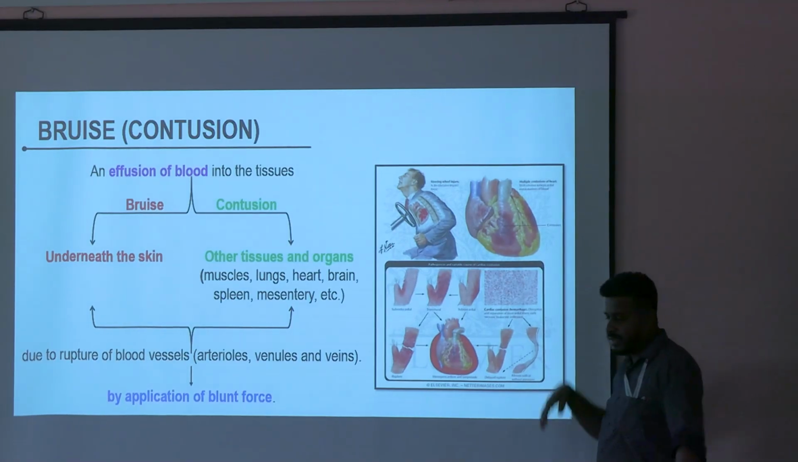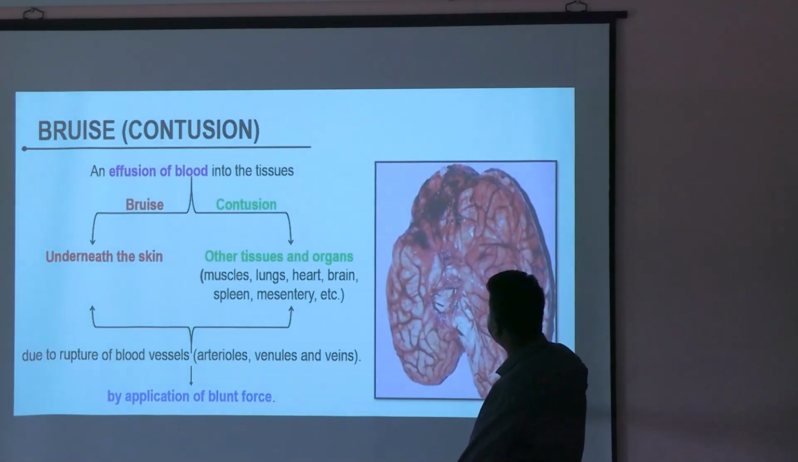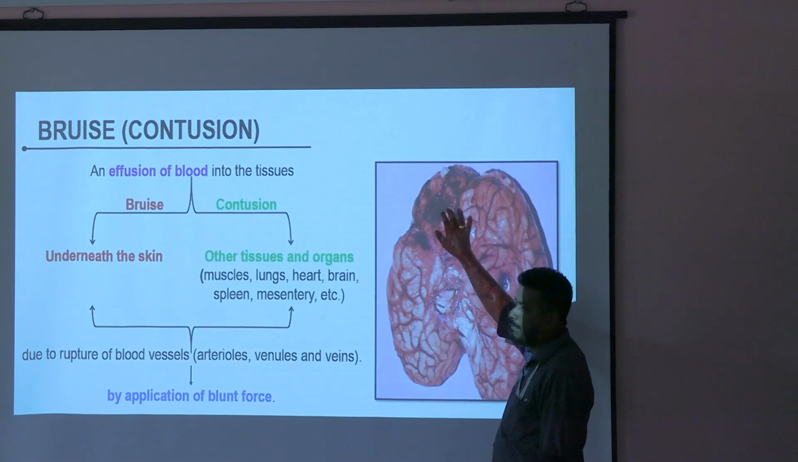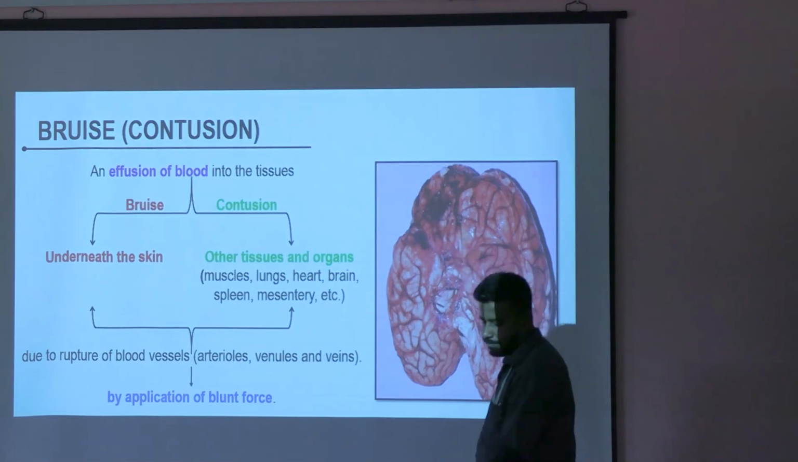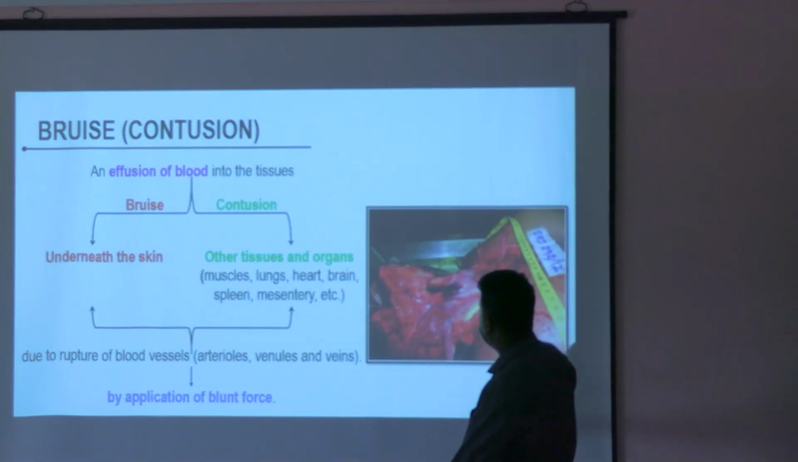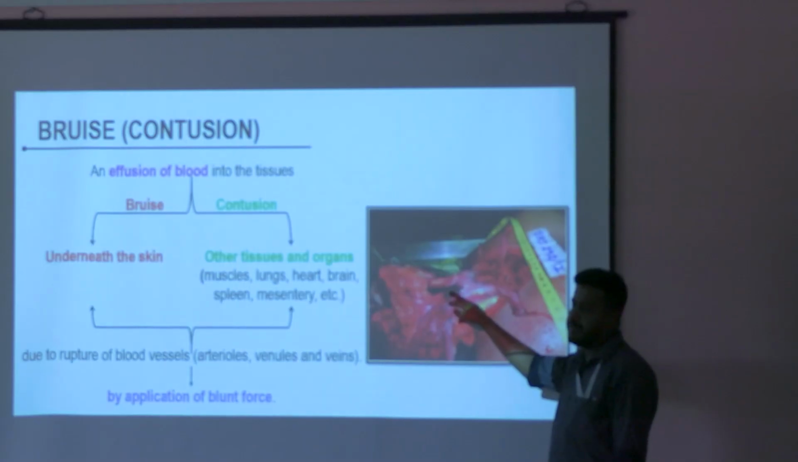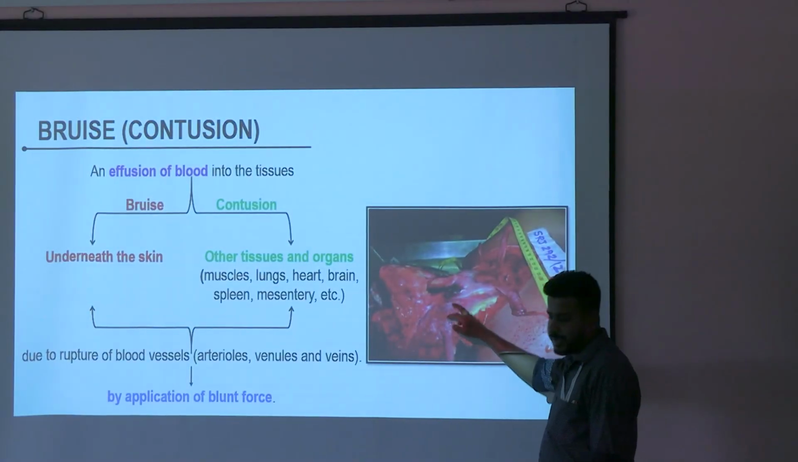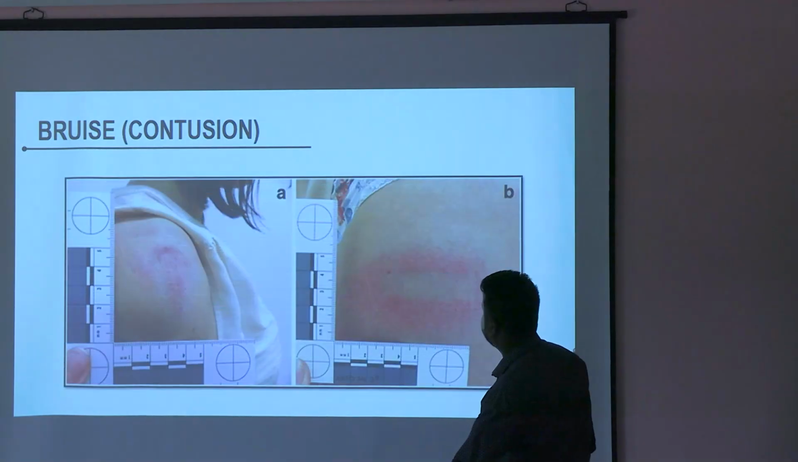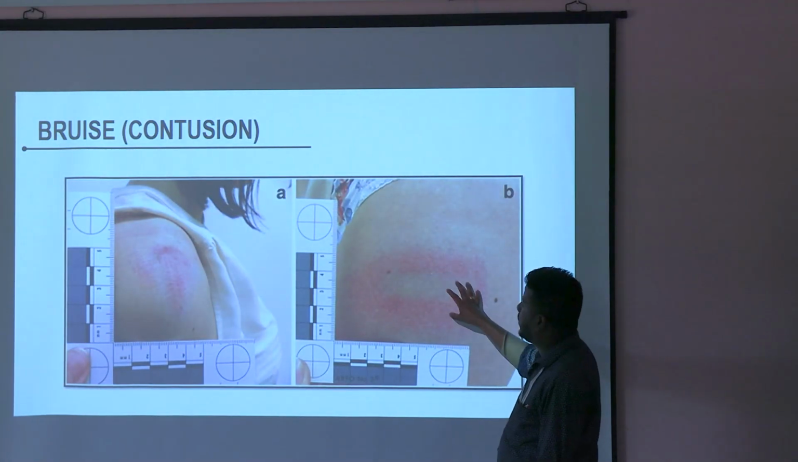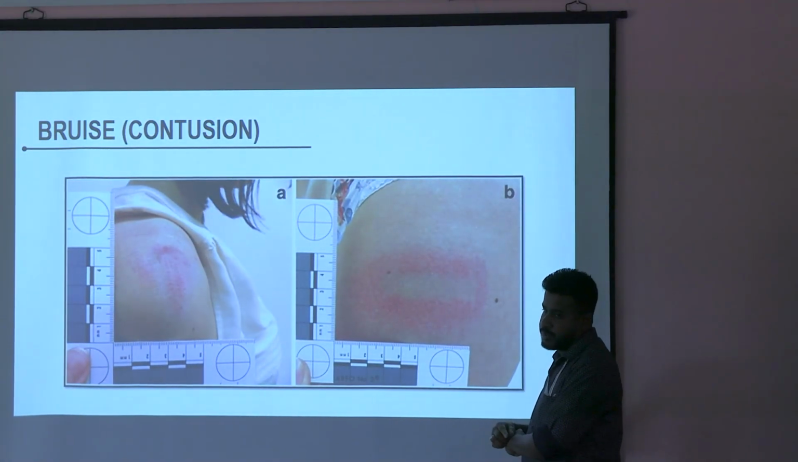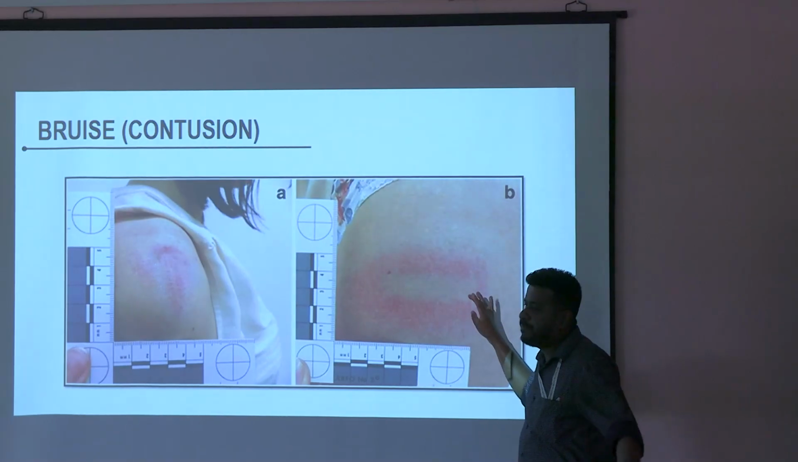In the brain, the brain is contused. Okay, this is contusion of the brain. This is contusion of the neck muscle, seen in strangulation. Okay. This is an example of bruise. Okay. This is an example of pattern bruise.